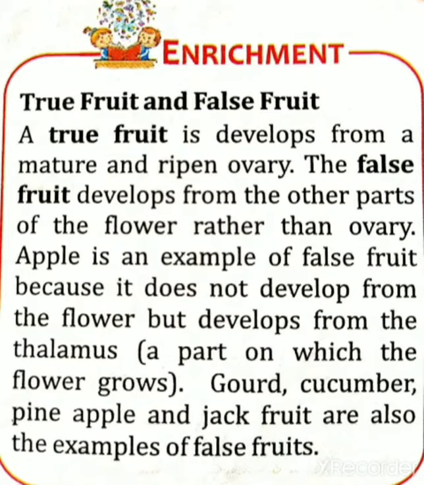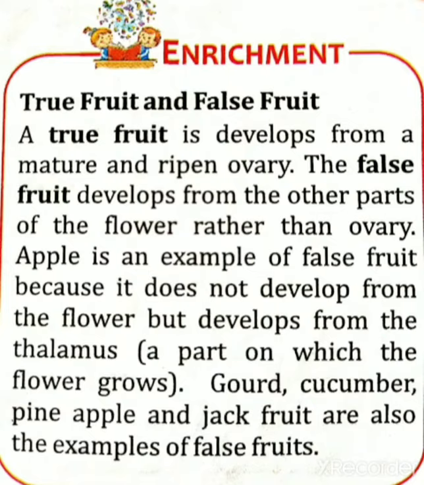So remember one thing: if a fruit is developed from the ovary, that means the ovary has ripened, grown fully and matured fully, that is called a true fruit. And if a fruit is developed from other than the ovary, that is called a false fruit.